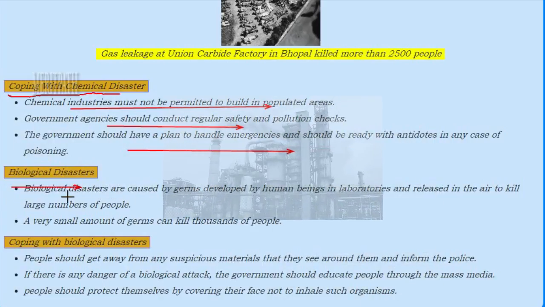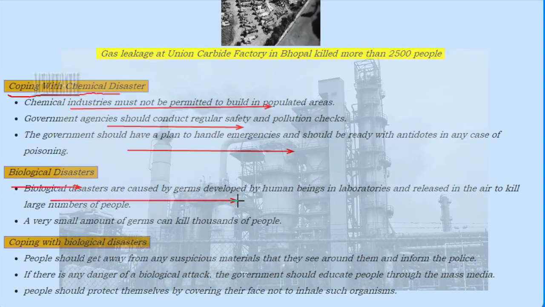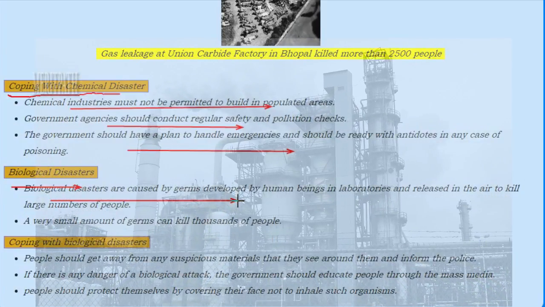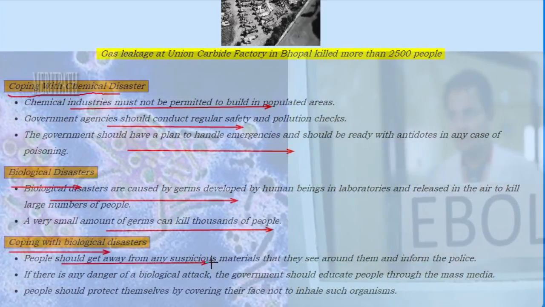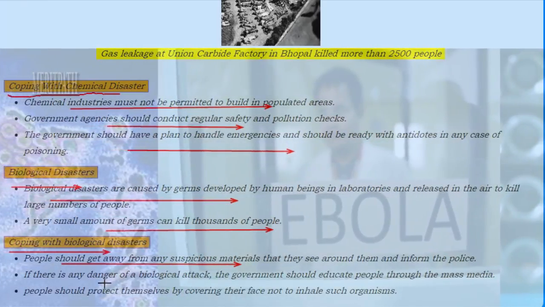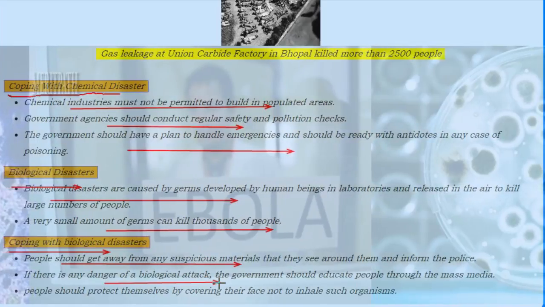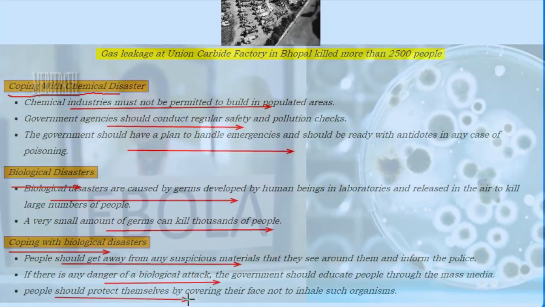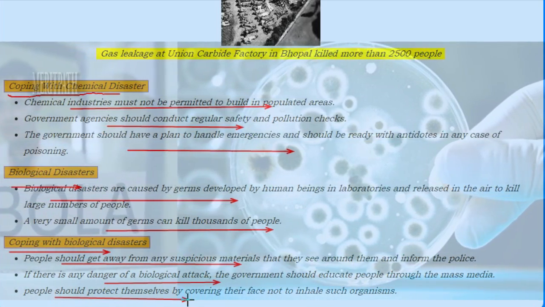Biological disasters. These disasters are caused by germs developed by human beings in laboratories and released into the air to kill a large number of people. A very small amount of germs can kill thousands of people. Coping with biological disasters. People should get away from any suspicious materials they see around them and inform the police. If there is any danger of a biological attack, the government should educate people through mass media. People should protect themselves by covering their faces so as not to inhale such organisms.